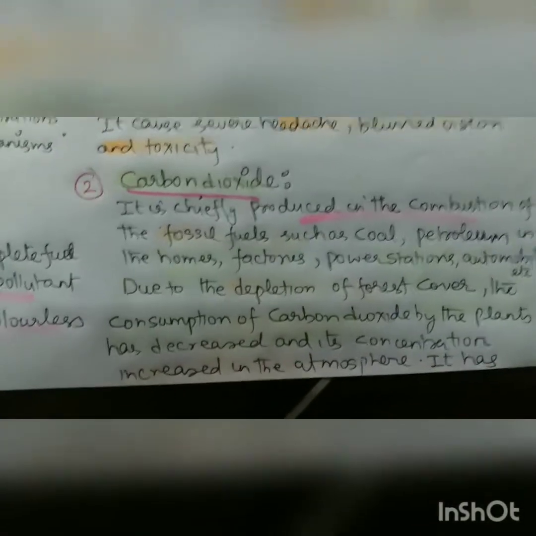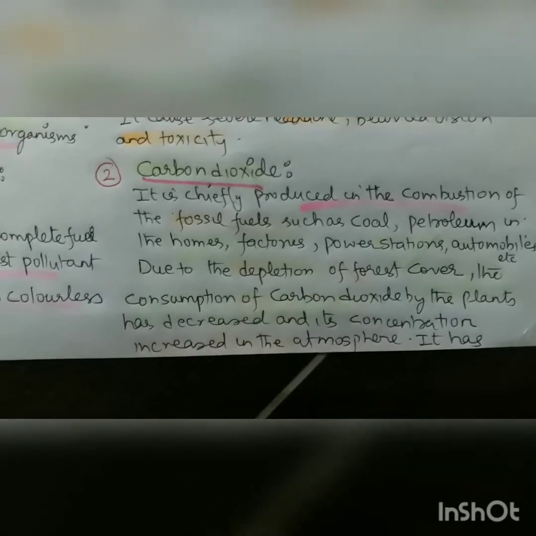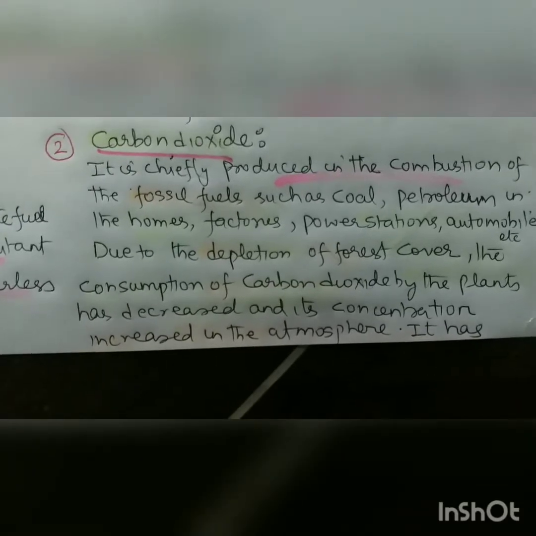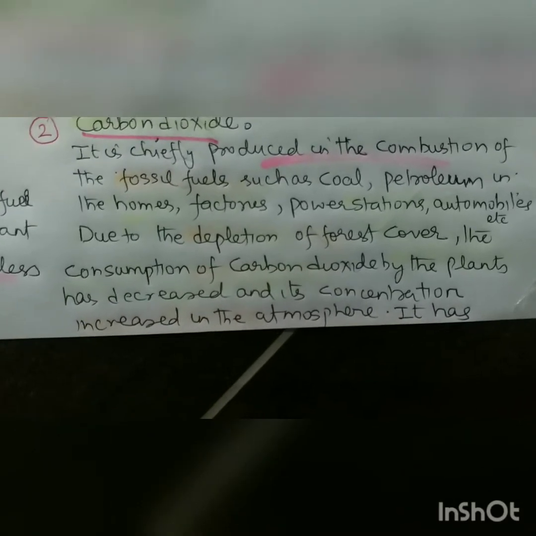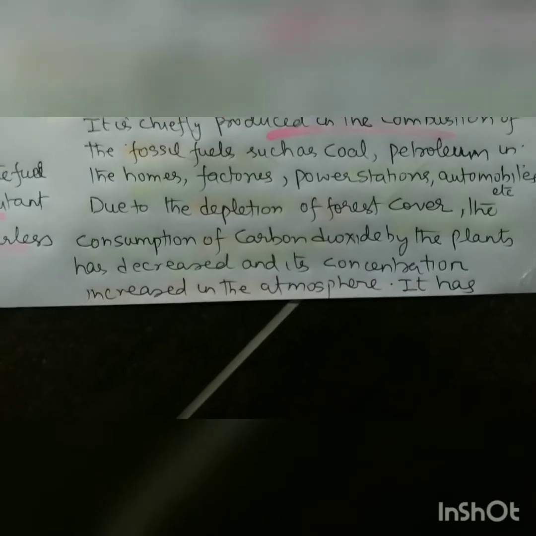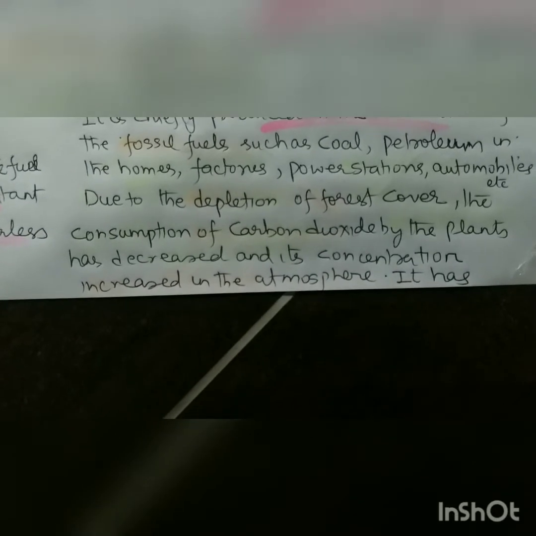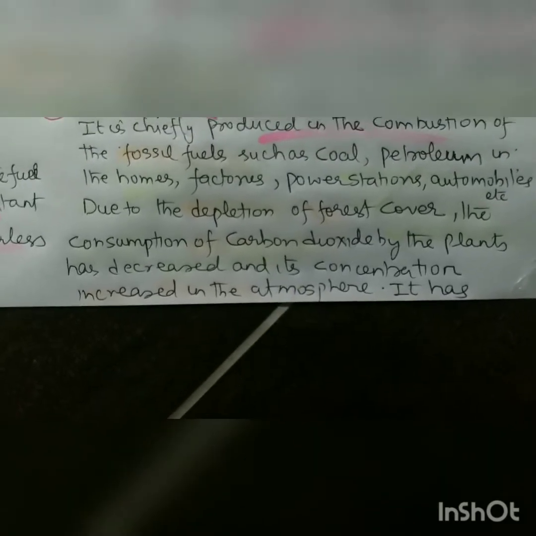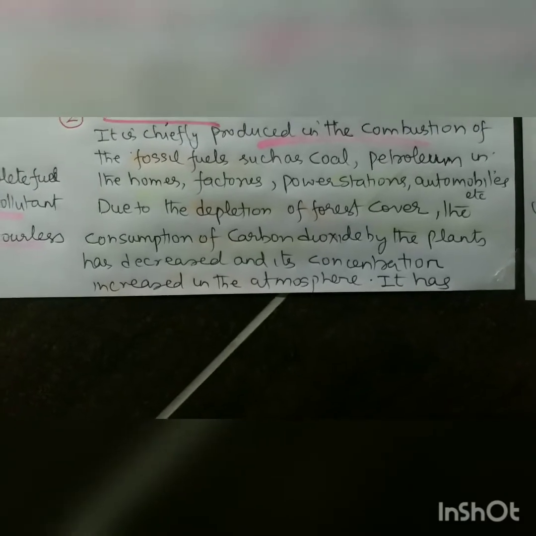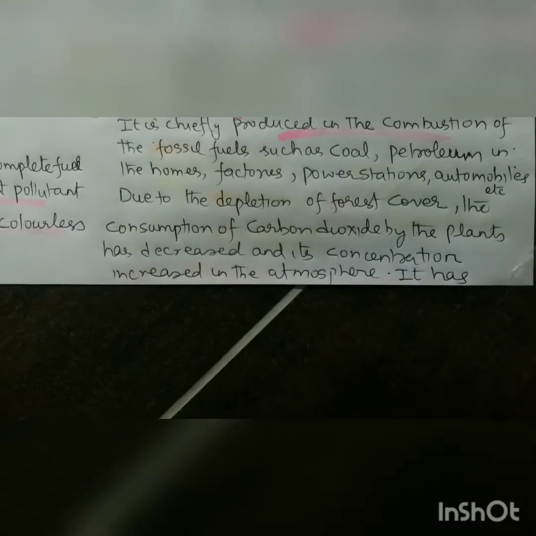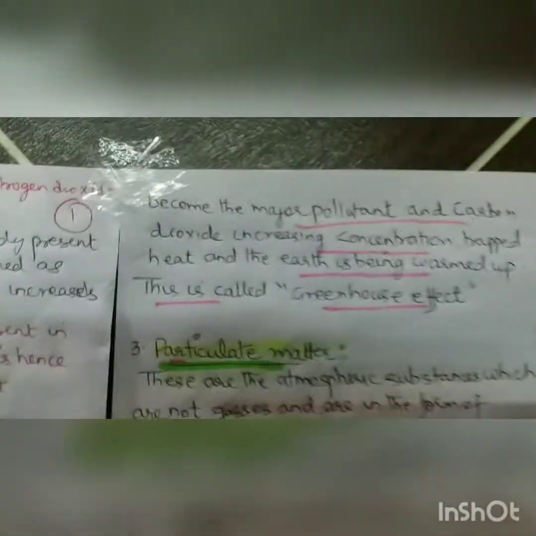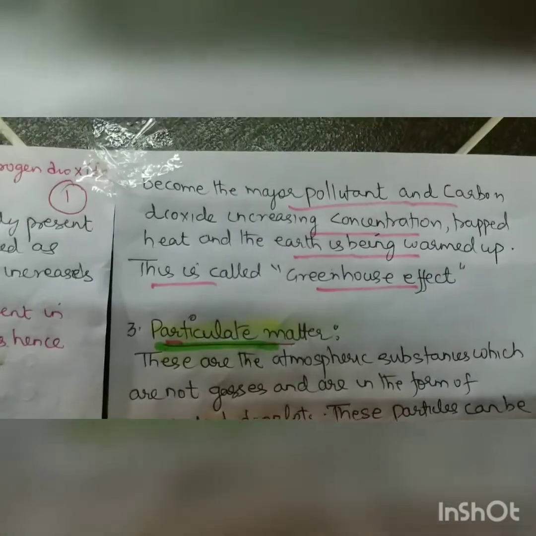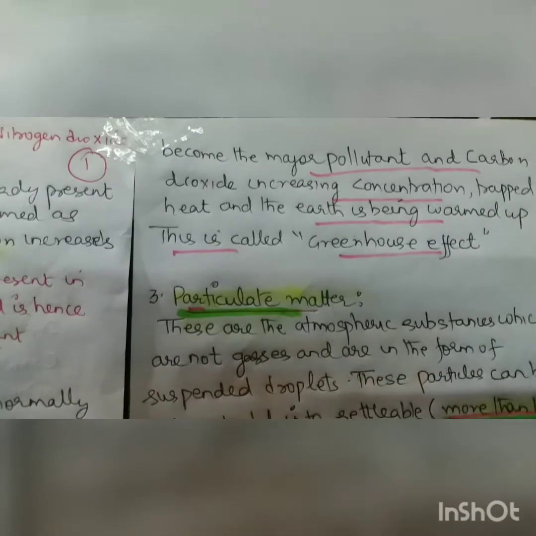So next is the carbon dioxide, chiefly produced in the combustion of fossil fuels like petroleum, coal in our automobiles, coal in case of factories, homes, factories, power stations, automobiles. Due to depletion of forest cover, the consumption of carbon dioxide by plants has decreased, because plants act as a sink to the carbon dioxide. That decreased, and hence the concentration of carbon dioxide increased in the atmosphere. It has become a major pollutant, and the increasing concentration of carbon dioxide traps heat and the earth is being warmed. This is called greenhouse effect, which I am taking tomorrow.